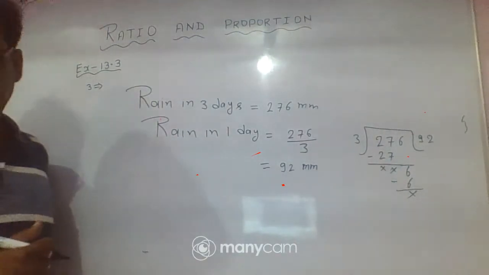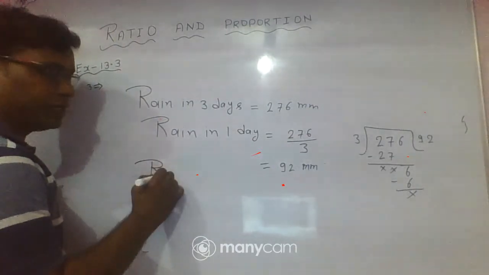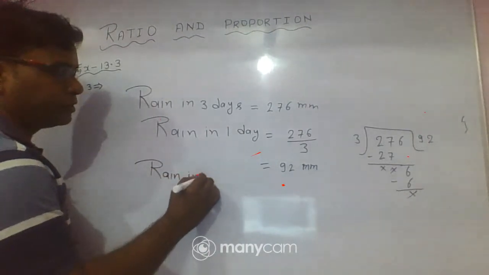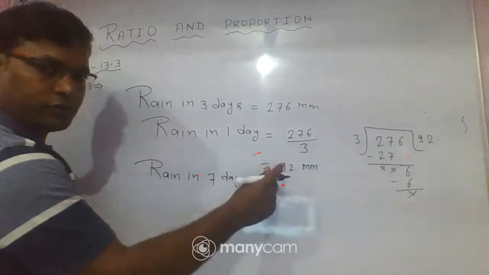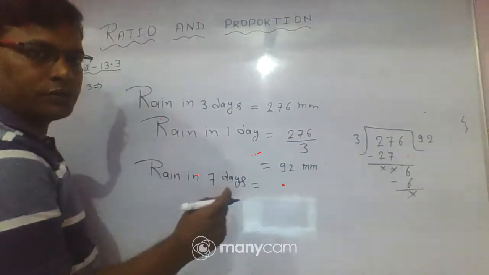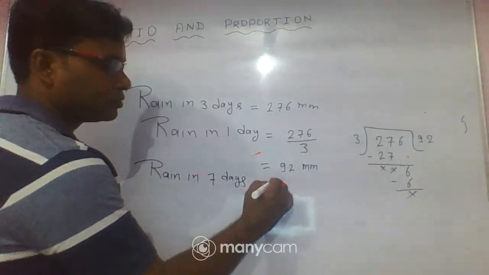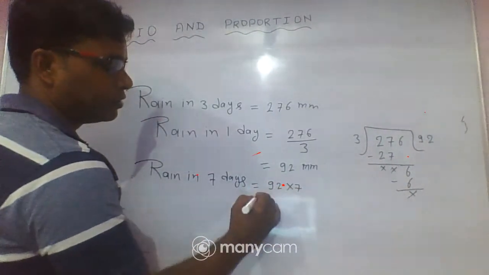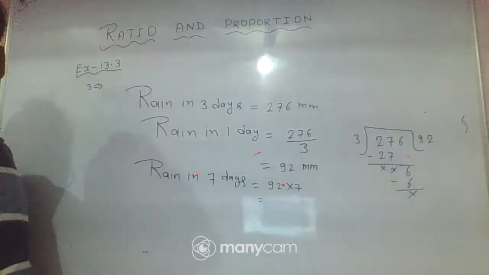Clear? Now we find rain in 7 days. So we need to find rain in 7 days, and rain in 1 day is 92. So rain in 7 days is equal to 92 into 7.